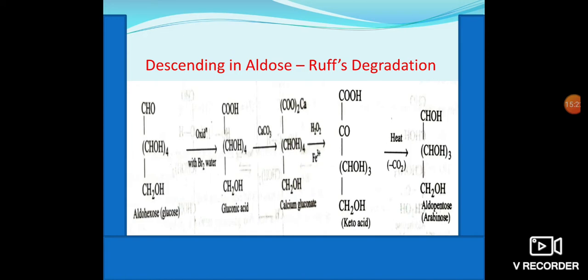Here we get a keto acid. Then on heating, it loses one carbon dioxide molecule and forms aldopentose. So on heating, it loses one carbon atom, so that we find a compound with fewer carbon atoms. This process is known as Ruff's degradation. These are the main important conversions: Kiliani-Fischer and Ruff's degradation.